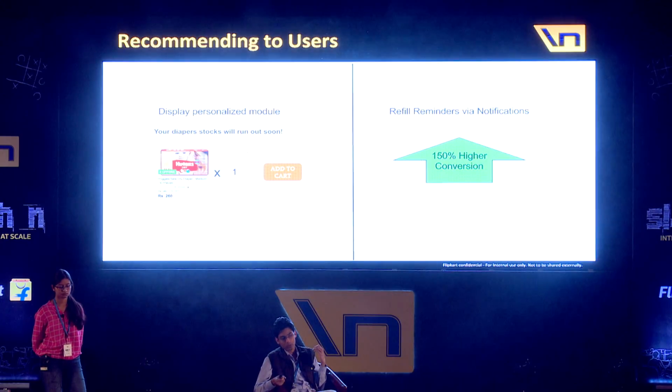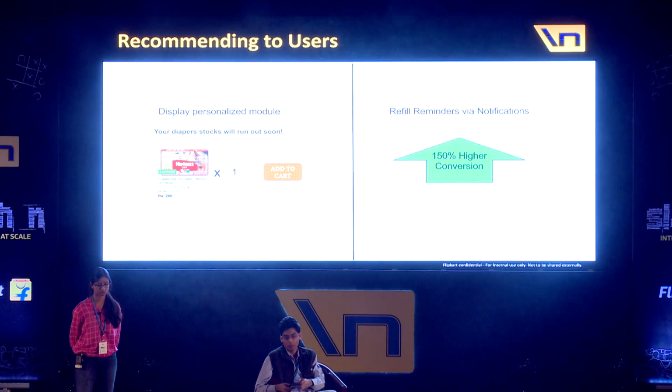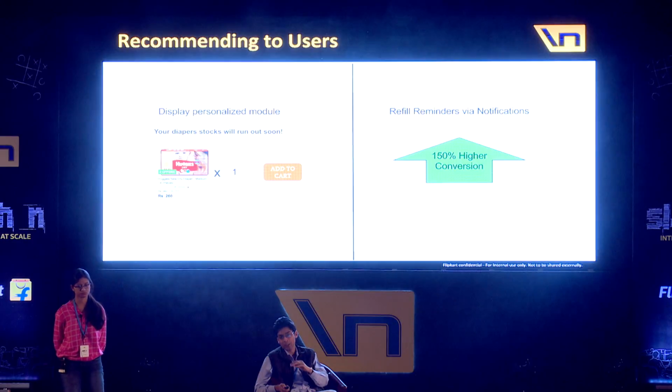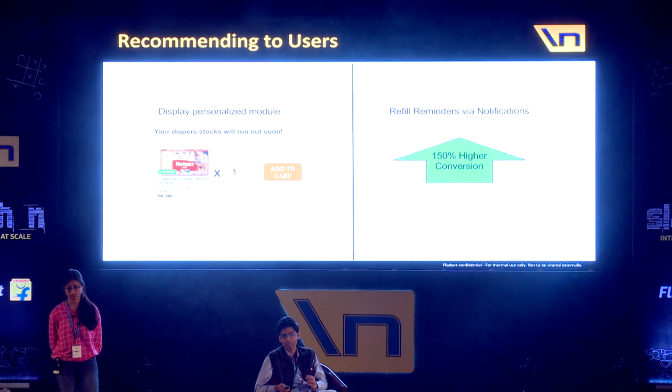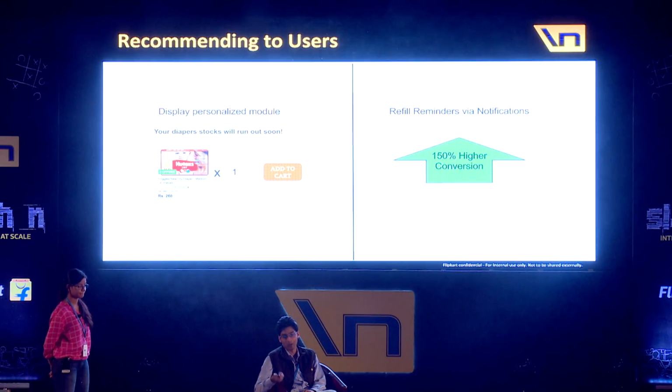Towards your right, we did some in-lab experiments, and we also sent notifications to certain users who had made purchases with us in the FMCG categories, and we saw an uplift of 150% in our conversion rates. So in effect, repeat purchase has proven to be an important feature in addition to our normal set of personalized recommendations. If you open the Flipkart app, you might see personalized modules, and one of them can be a replenishment module like this.